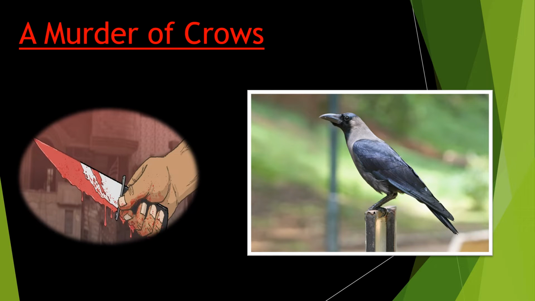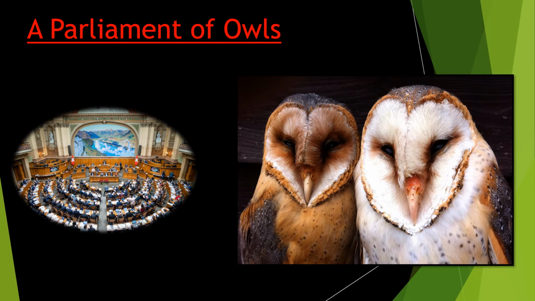A murder of crows. A group of crows is known as a murder of crows. Quite an unusual name it is. Quite dangerous as well. The second one is a group of owls, known as a parliament of owls.